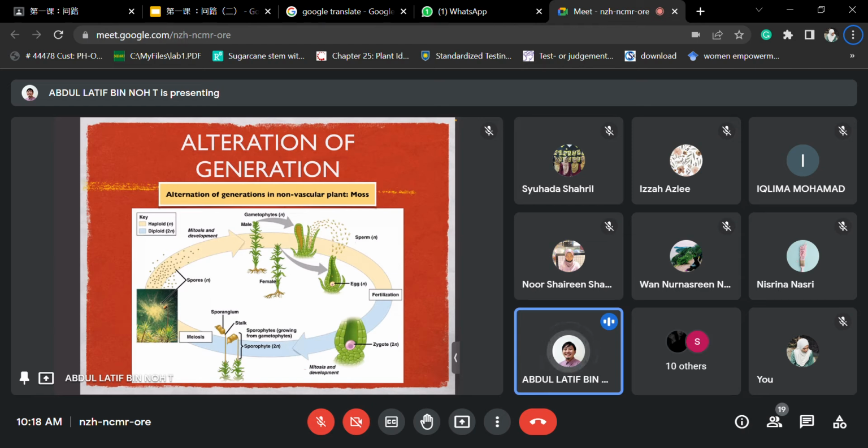Alright? So did you know that lumut yang awak nampak tu, yang kali hijau, right? That is the haploid punya form of them. Right? So lumut yang kita nampak, yang familiar, contohnya dekat Cameron Highland pun ada moss punya walk dekat atas tu, something like that. Right, moss is the lumut yang kita nampak ni. Alright, kali hijau tu, they are in the haploid form. Right, so they are quite prominent in the moss punya story.